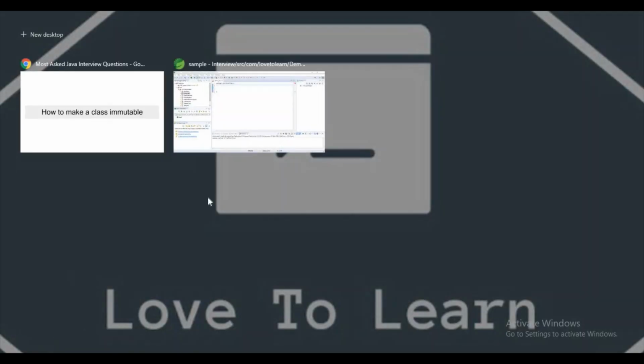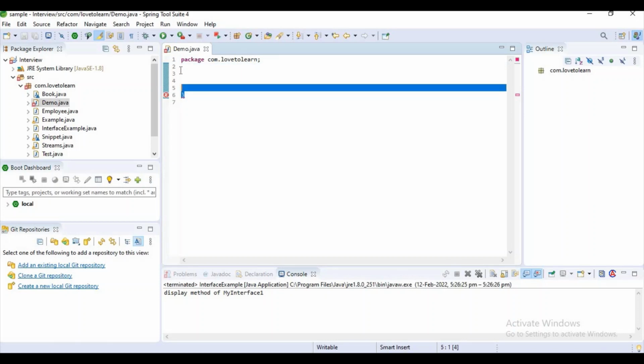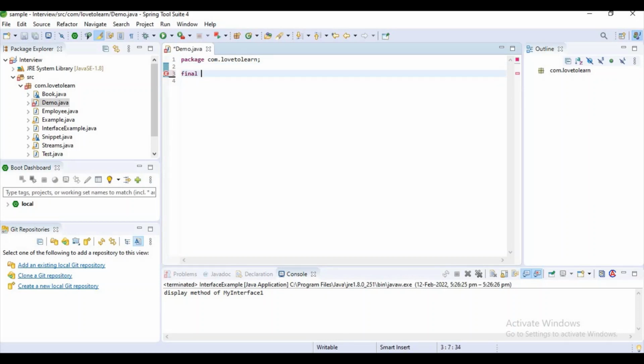Now I will show you an example. I have already created a class Demo, guys, and what is the first step? We have to create a class with the final keyword, so it cannot be extended. It means it is not eligible for inheritance, it is not reusable, because it is declared as final. Okay, and our second step is we have to declare the variables as private final only,